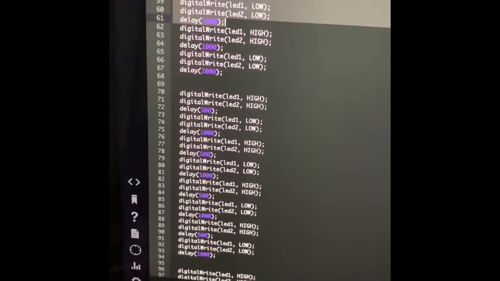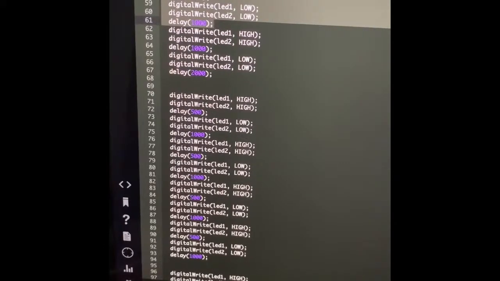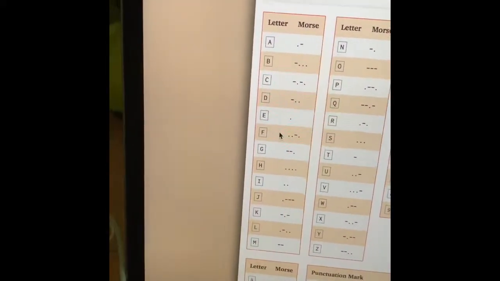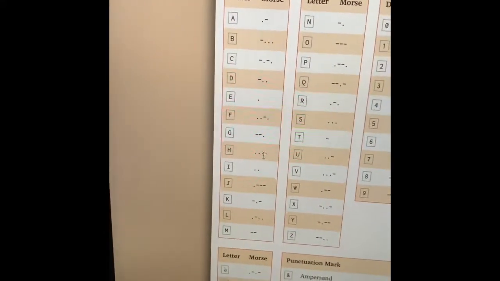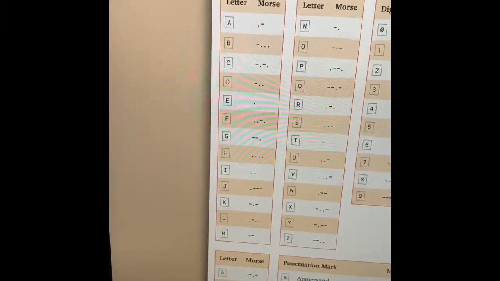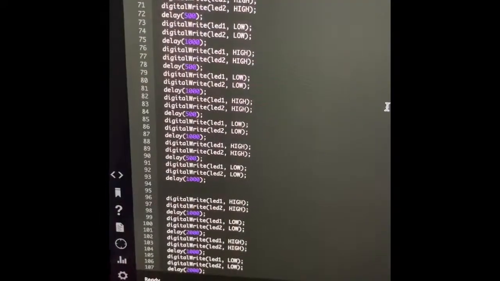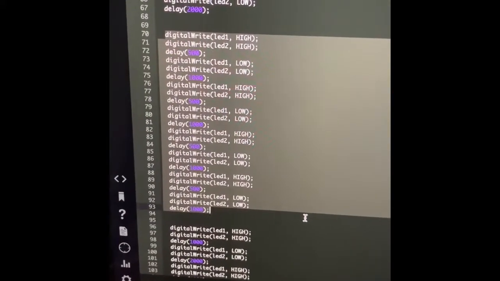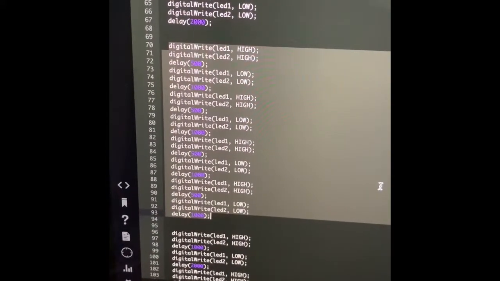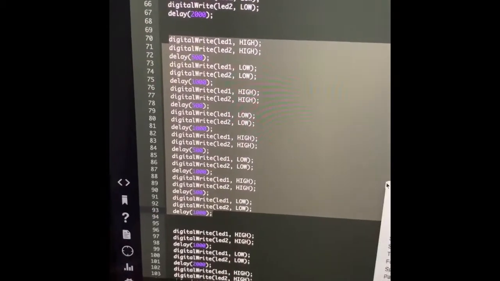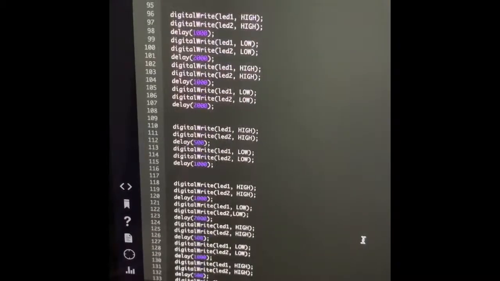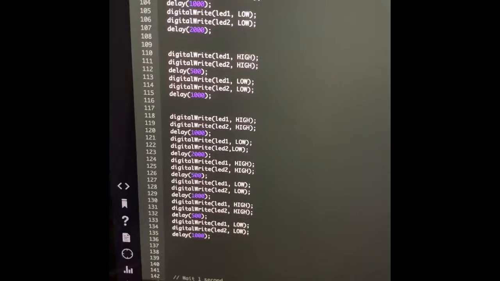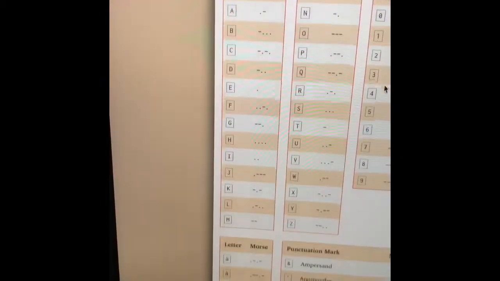Now if we go to our next letter, H, this represents four dots, as you can see over here. So what I've done here is I've just copy pasted this dot code, the selected code, four times over here for H, and we got our letter H represented by Morse code. I've done a similar thing for the rest of the letters with the help of this Morse code translator.